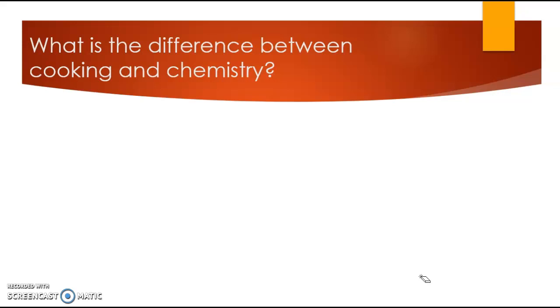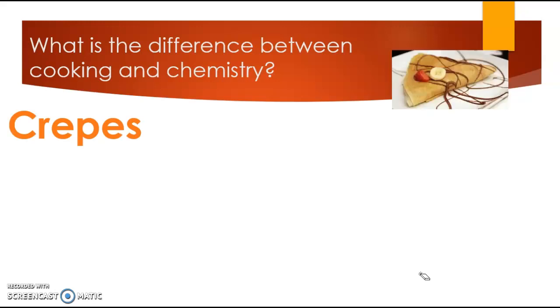But there's a lot of chemistry that happens in cooking, and in addition to that, the kitchen can provide us with some really good analogies for chemistry as well. And that's what we're going to do today. We're going to talk about crepes. If you don't know what crepes are, they're kind of like a skinny pancake. You can put all sorts of stuff in them. We like to put Nutella inside of them and then top them with whipped cream. And they are a special occasion thing in our household.